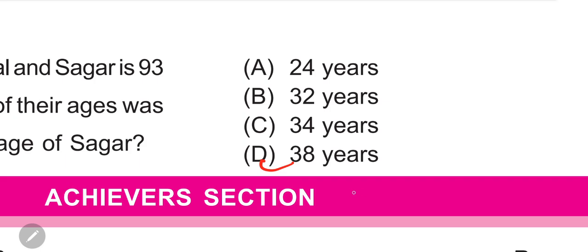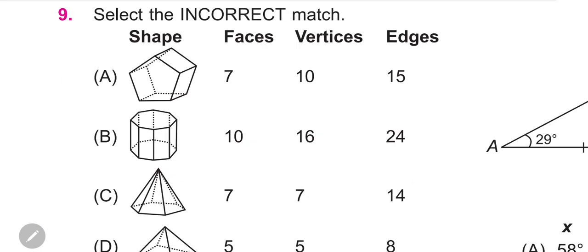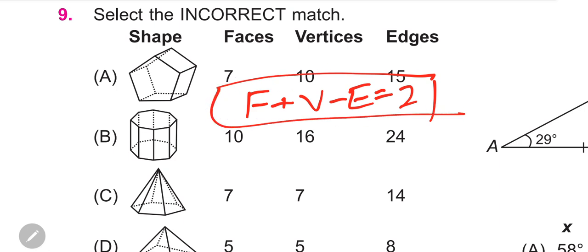Now move to the next question. This question is very interesting because we have a solid 3D shape, and we need to find out which of them is correct. We don't need to count all the numbers. We just use only Euler's formula. As we are already aware of Euler's formula. If you don't know it, please learn it and write it down. This is the formula given by Euler.